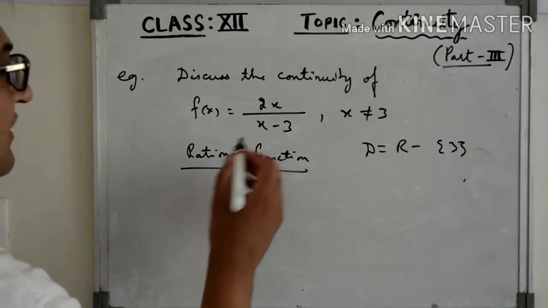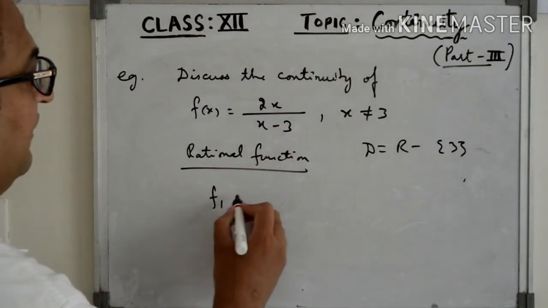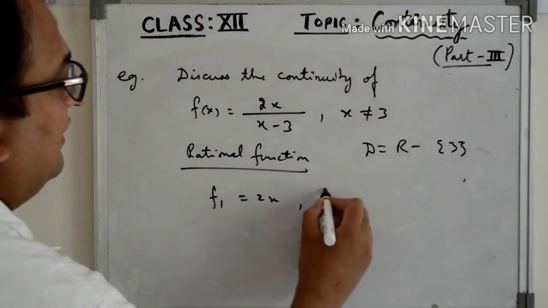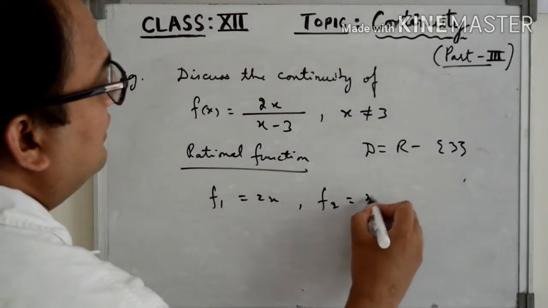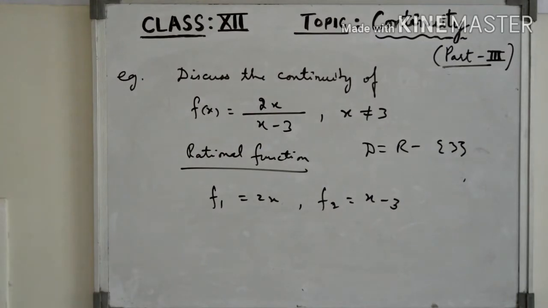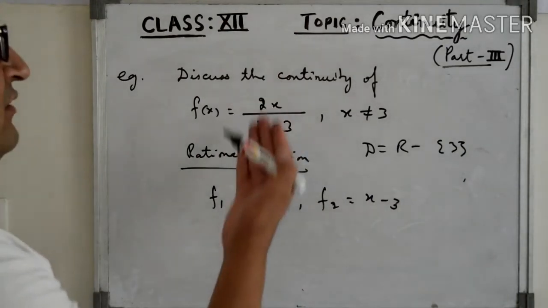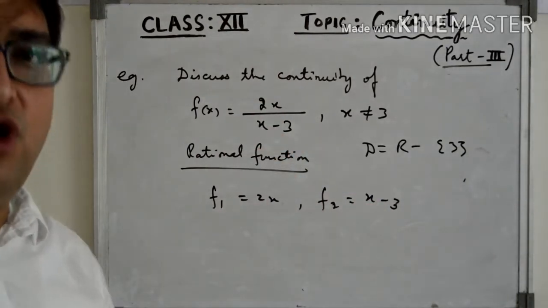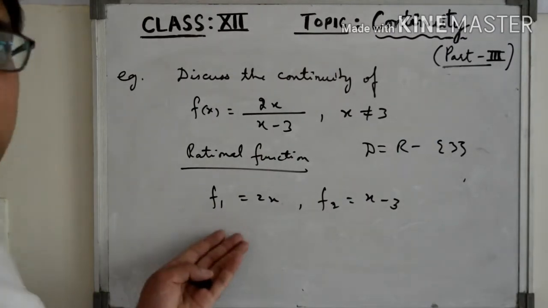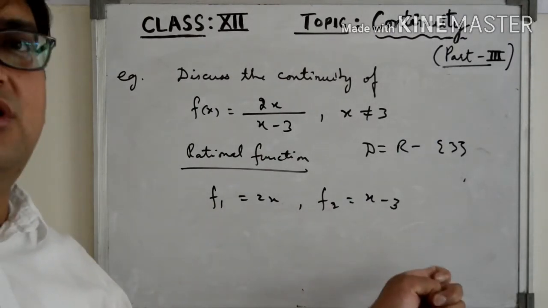So we have to discuss the continuity of this function. For that, consider the function f1, say 2x, and consider the function f2, say x minus 3, right? Both the functions f1 and f2 are polynomial functions. This is also a continuous function, this is also a continuous function.